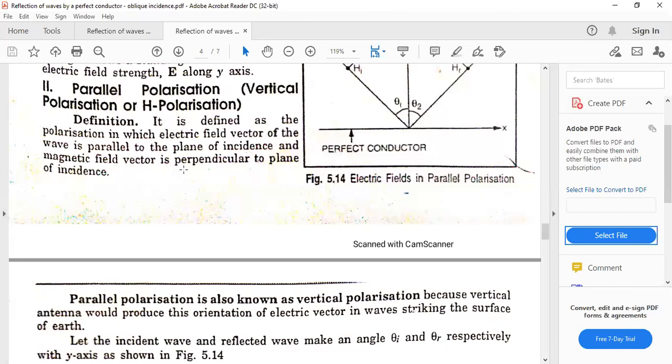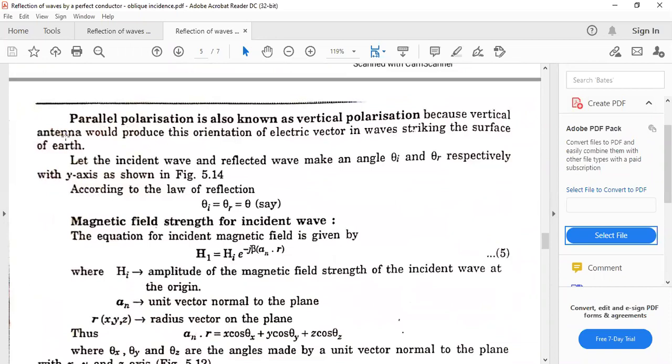In the last case, perpendicular polarization, the electric field vector was perpendicular and the magnetic field vector was parallel. But in this case the electric field vector is parallel and the magnetic field vector is now perpendicular to the plane of incidence. It is also called vertical polarization because a vertical antenna would produce this orientation of electric vector in the wave striking the surface of the earth.